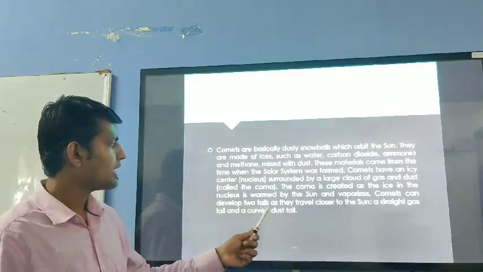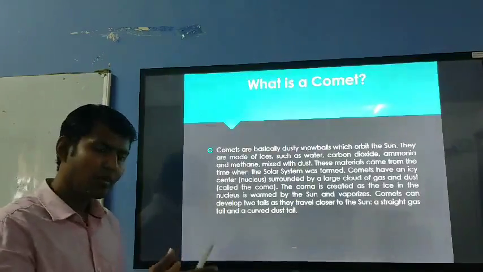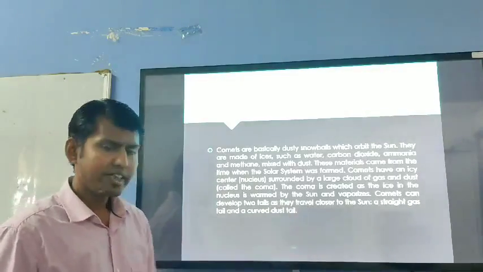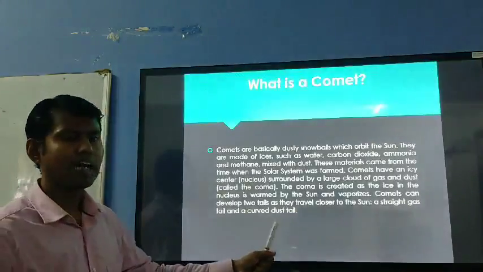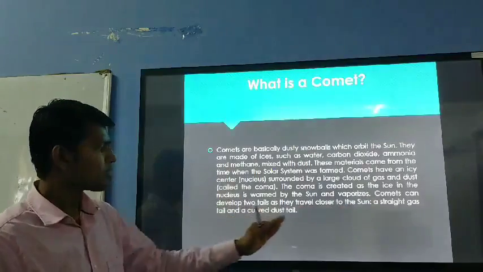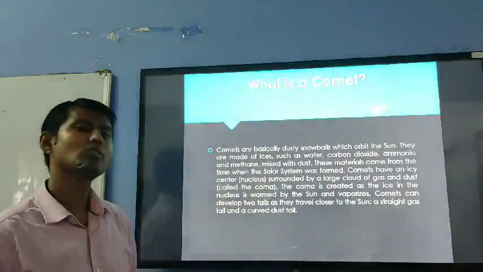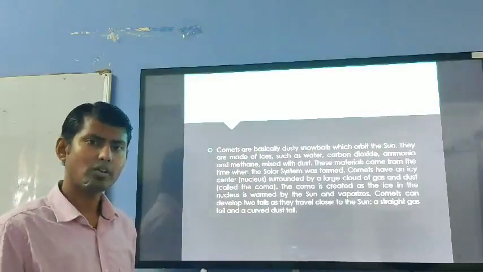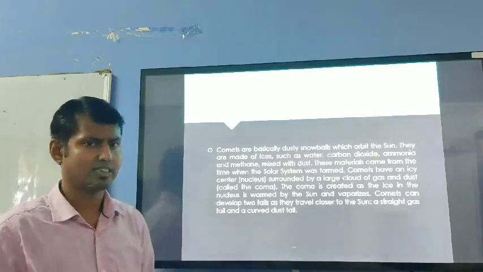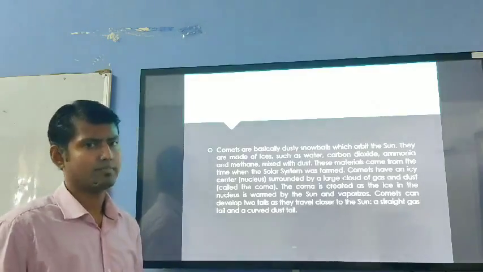Comets can develop two tails as they travel closer to the sun. When they travel very near to the sun, they develop two tails: a straight gas tail and a curved dust tail. So one is the straight gas tail and the second one is the dust tail. So what is a comet? Comets are basically dusty snowballs that carry ices, water, methane, ammonia, carbon dioxide and a mix of dust. That is a comet, and they come from the solar system.